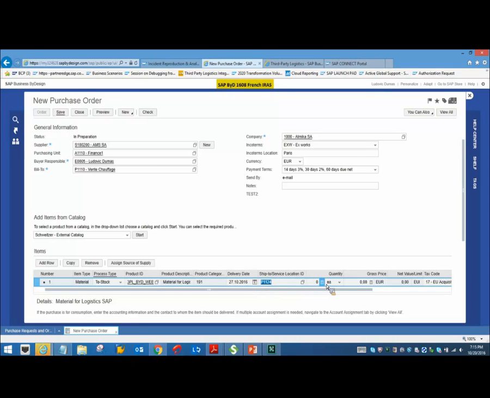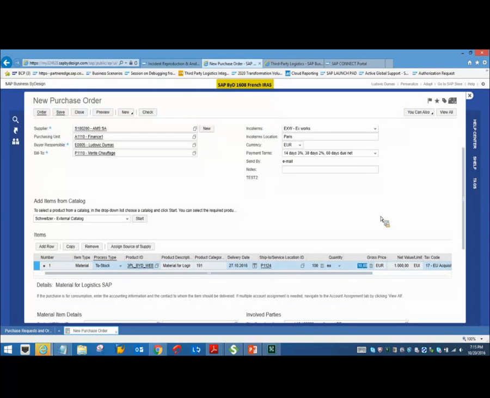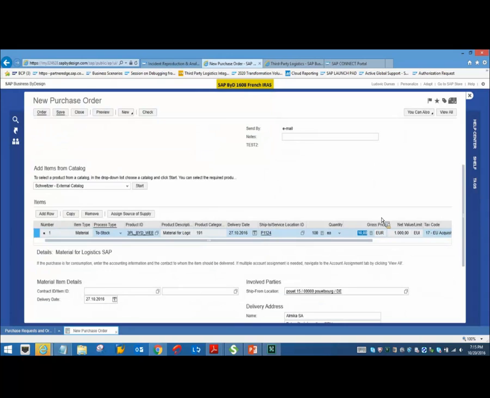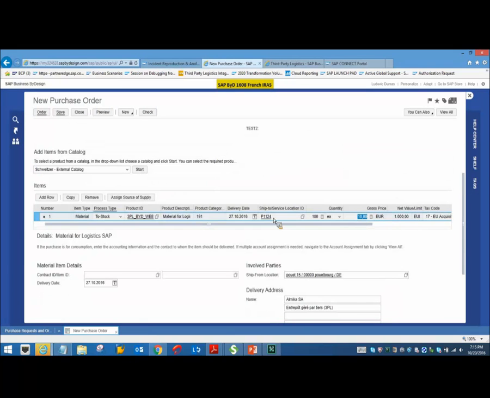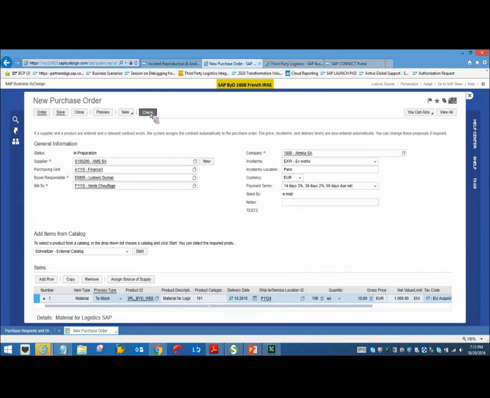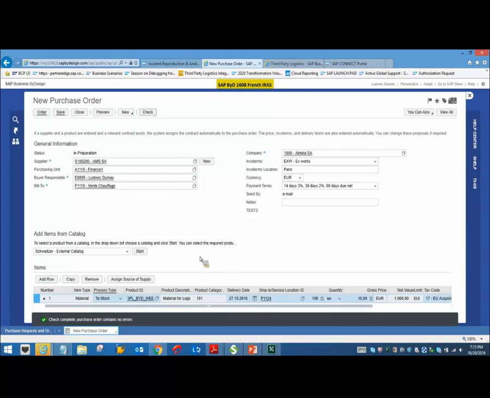This is configured as a 3PL site in the system. And let's say I'll add the quantity as 100, and let's maintain the gross price 10. Okay, so everything is complete here. So my ship-to would be my 3PL site. So let's do a quick check. Yeah, it's complete, and let's go ahead and order this.